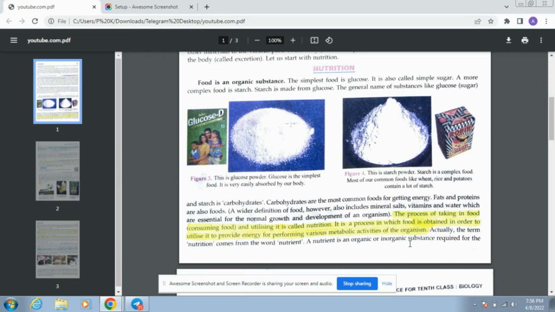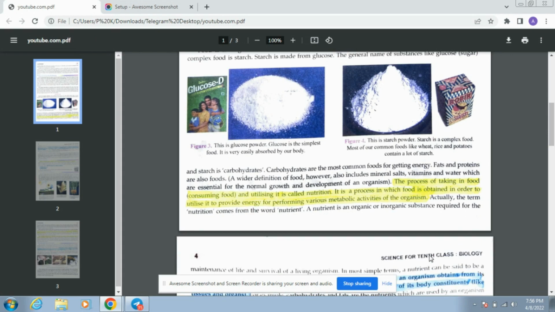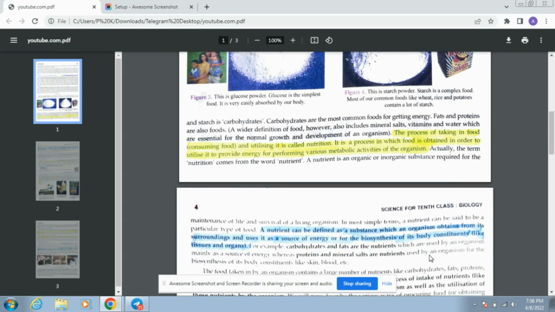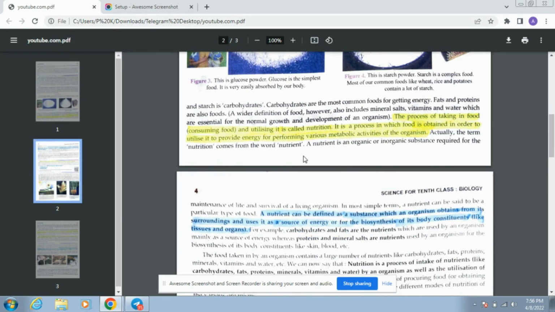It comes from the word nutrient. Nutrient is an organic or inorganic substance required for the maintenance of life and survival of a living organism. In simpler terms, a nutrient can be said to be a particular type of food.